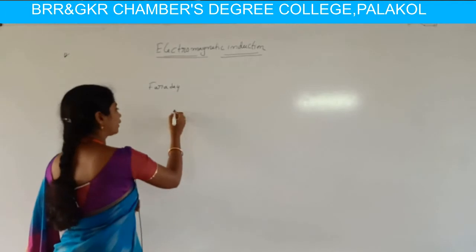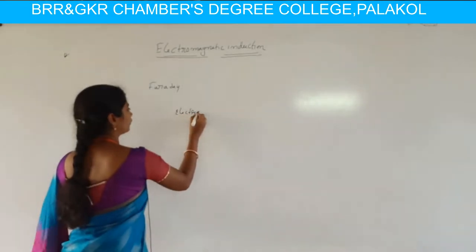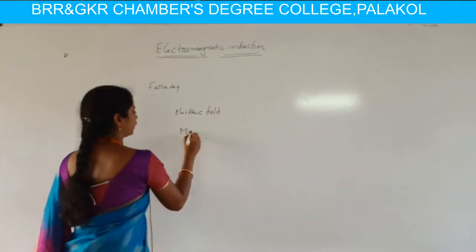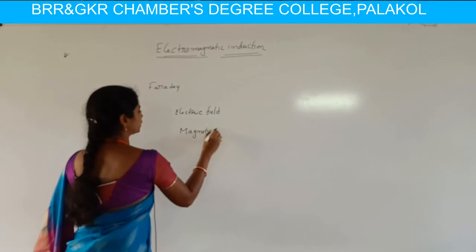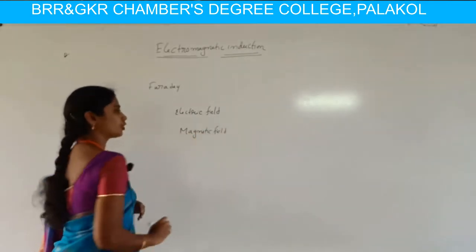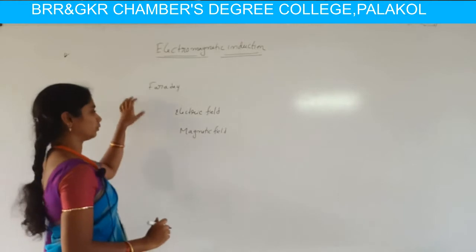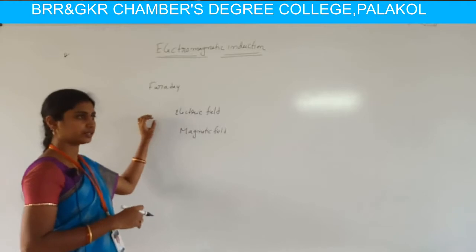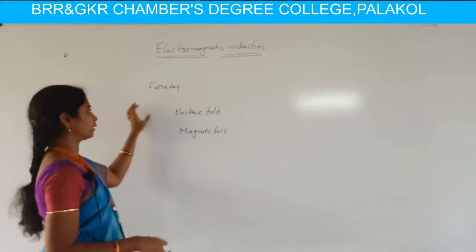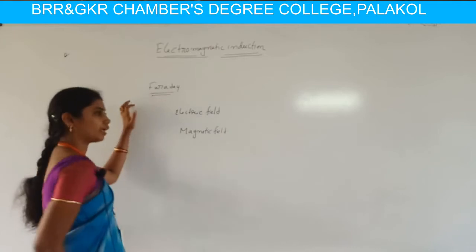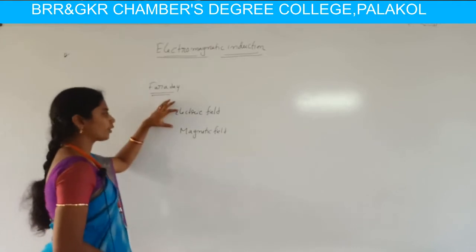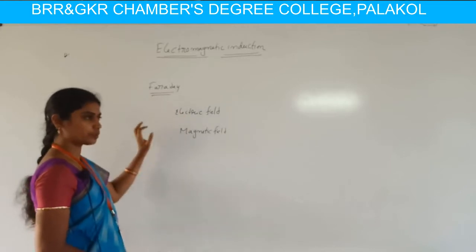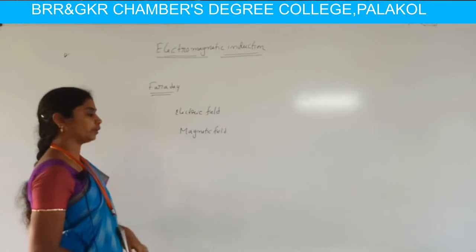Oersted and Ampere only dealt with the magnetic field observed when current flows through a conductor. But Faraday discovered that an electric field is produced by a magnetic field.